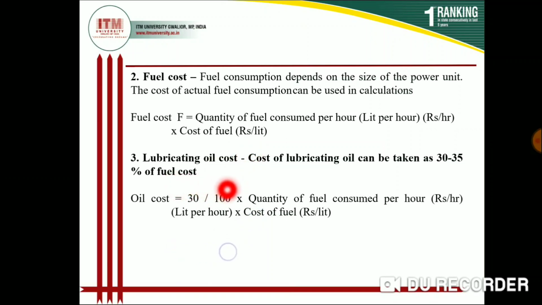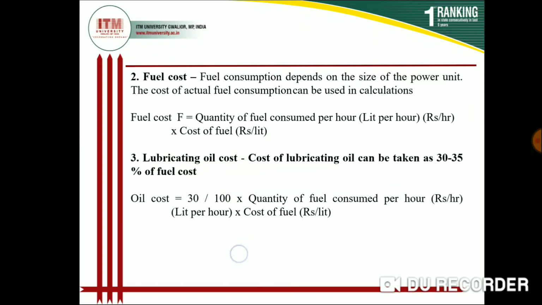Next is lubrication cost. Lubrication cost will be taken as 30 to 35% of the fuel cost. Suppose 400 rupees is your fuel cost, then 30% of 400 will be 120 rupees. So 120 rupees will be your lubrication cost of the tractor.